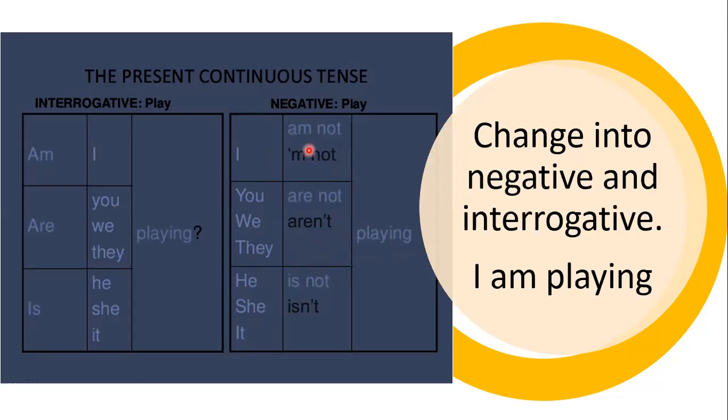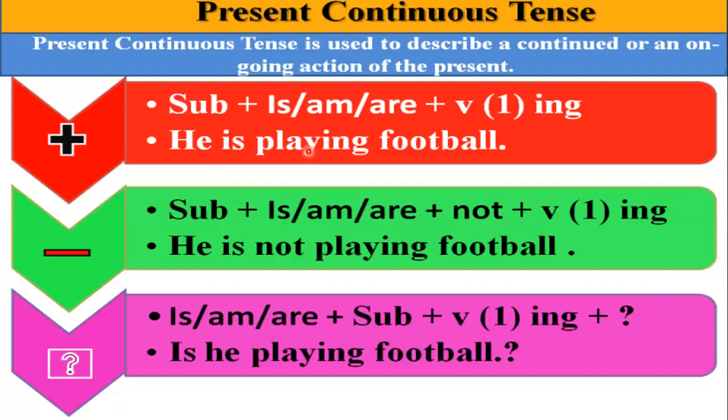Remember what helping verb you have to put. If your helping verb is correct and you put the ing with the first form of the verb, then your sentence structure will be correct for the present continuous tense. So now let's have a quick revision. The present continuous tense is used to describe a continued or ongoing action of the present. It must be happening in the present and continuously. For a positive sentence, the subject plus is/am/are plus first form of the verb and ing, and then the object in the end if there is one.